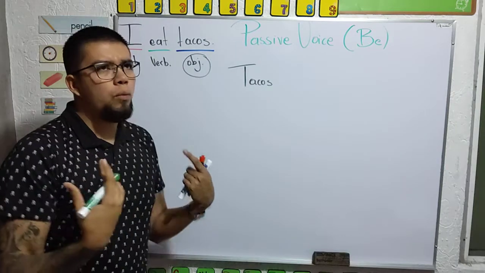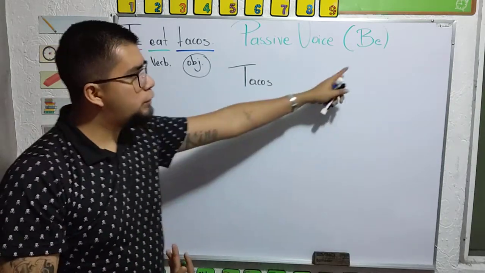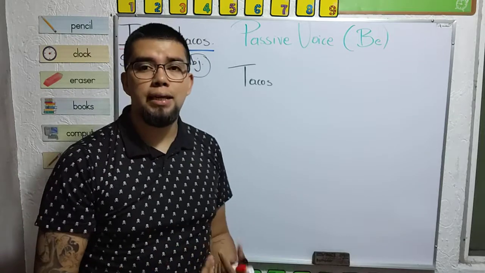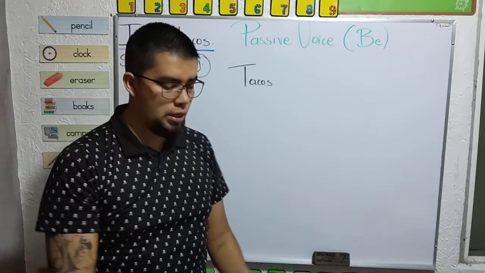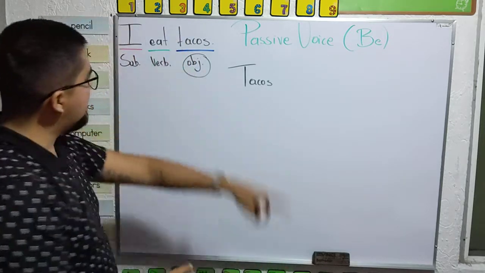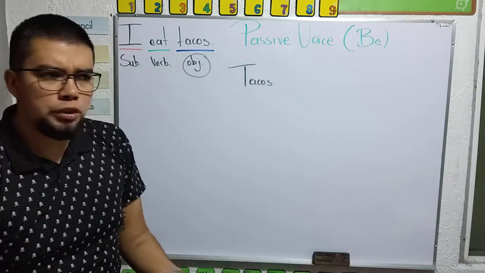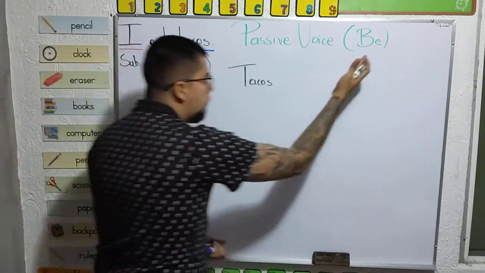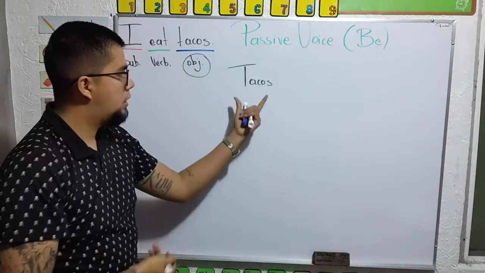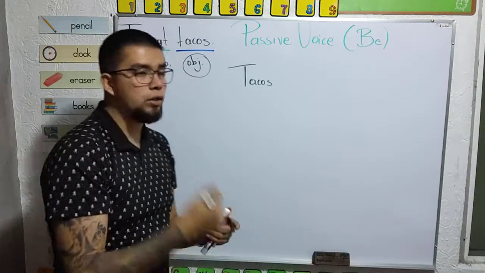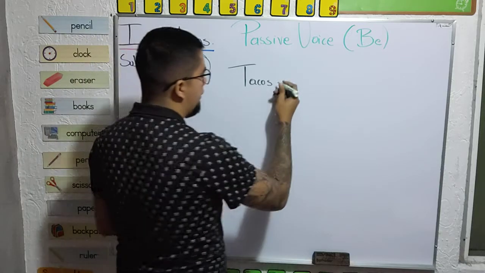Now, why magical? Because this verb is going to indicate the tense, the time of the action. In this case, look, I eat tacos. It's a sentence in simple present. So what is the simple present form of be? In plural, because we have tacos, are.